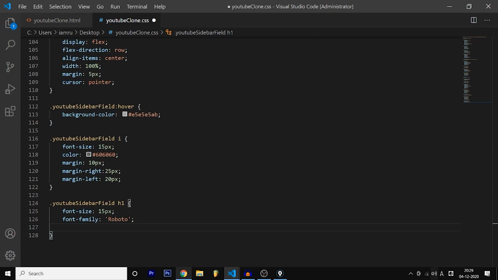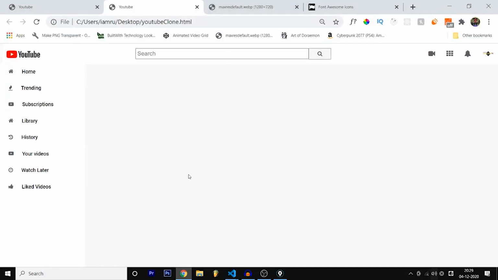So what else do we need? Font weight. So what is font weight? The boldness, so how bold it is. If you keep 900, it is very bold, and if you keep 400, it is thin. So just like that, we need 500. So let's go back, check. So this looks good, and now we need to style HR.